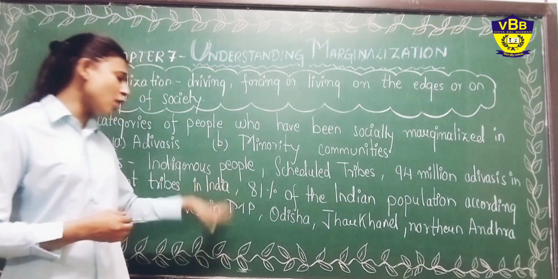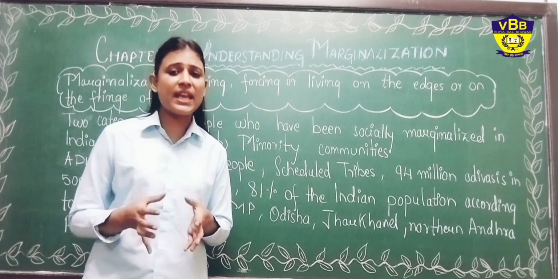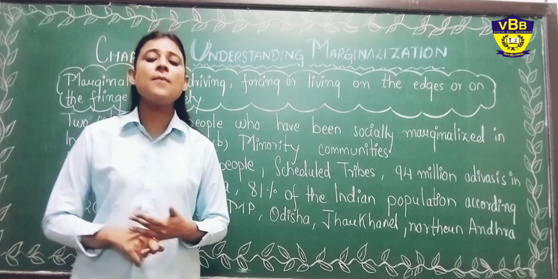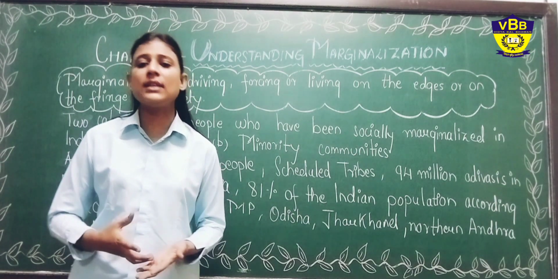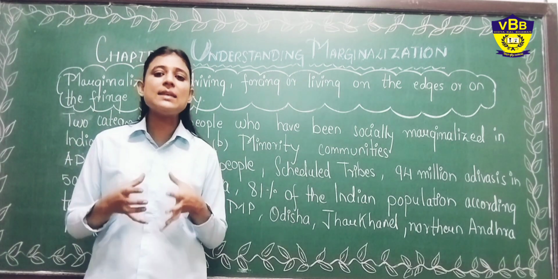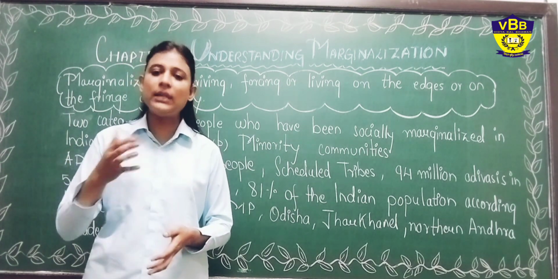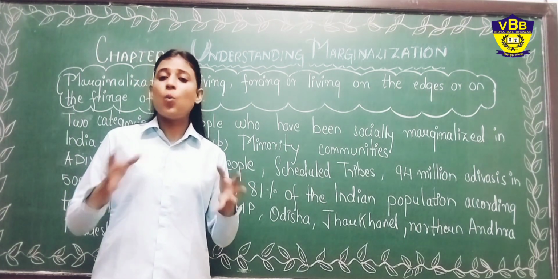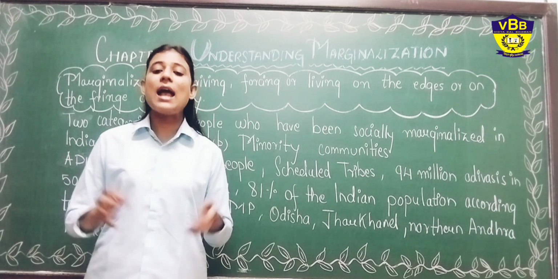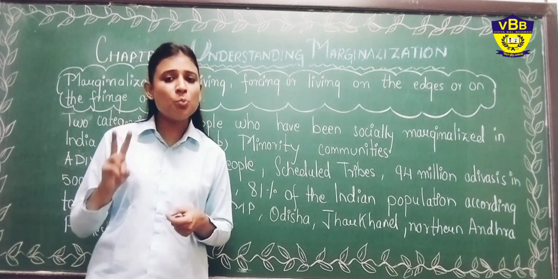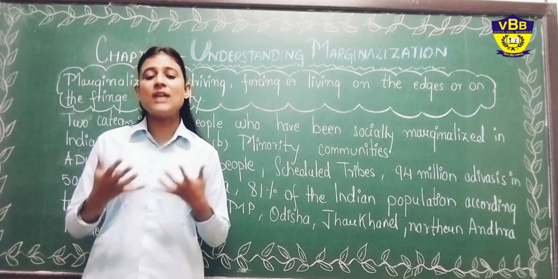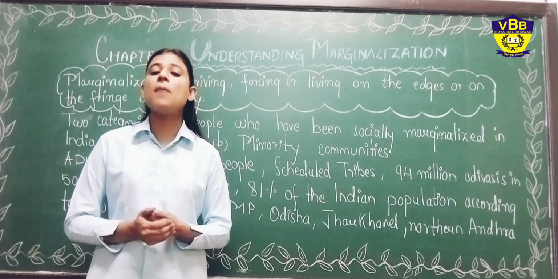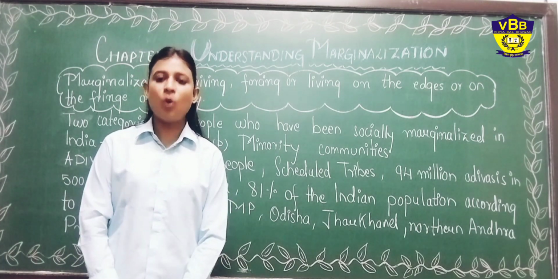Now if I talk about the areas, there are some specific states where they are living in very large numbers, that is Odisha, Madhya Pradesh, Jharkhand, Chhattisgarh, Northern Andhra Pradesh. So I think it is now clear to you all what the meaning of marginalization is, and in this chapter we will study two major groups of our society that are included in the marginalized group, that is Adivasis and minority communities. I hope this is clear.